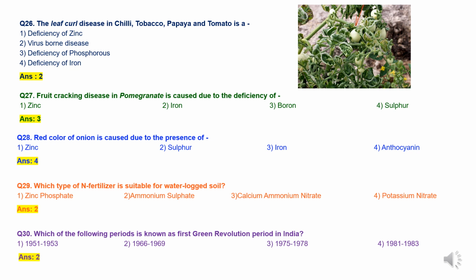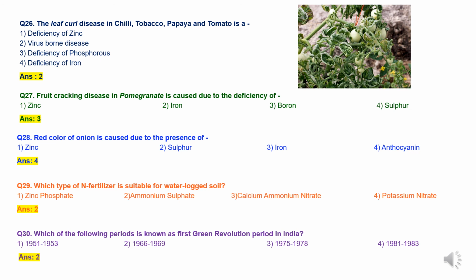Now question 29. Which type of nitrogen fertilizer is suitable for waterlogged soil? Option 1, zinc phosphate. Option 2, ammonium sulfate. Option 3, calcium ammonium nitrate. And option 4, potassium nitrate. Here to understand, the zinc phosphate is not a nitrogen fertilizer, so this option is eliminated. And other fertilizers like calcium ammonium nitrate and potassium nitrate are not suitable in waterlogged soil because of leaching losses in the form of nitrate. So the correct answer is ammonium sulfate, option B.